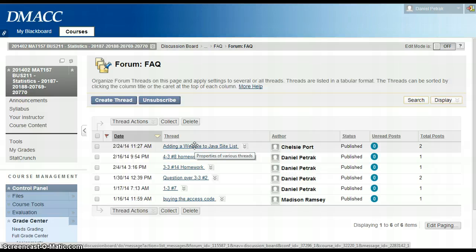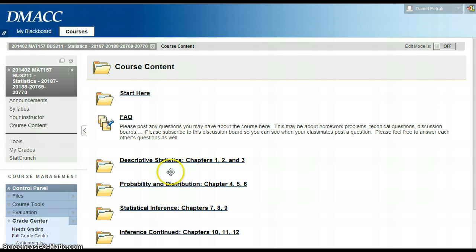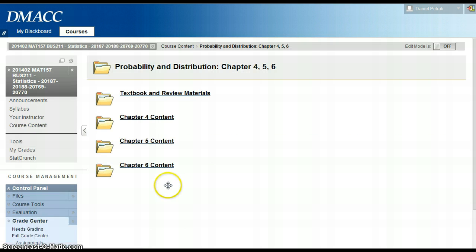I am not counting anybody late that didn't get chapter 4 done. Chapter 5 discussion board is due Monday at midnight, that'd be March 3rd. If you're going to have problems getting that done, at least submit something to say that you're having troubles, and please contact me if you haven't got that figured out. And then chapter 6 is going to be due on Thursday, March 6th at 11:59 p.m. The online homework for chapters 4, 5, and 6 will also follow those due dates, so be sure to get all of those done. We've been doing a lot of them in the face-to-face class as well.